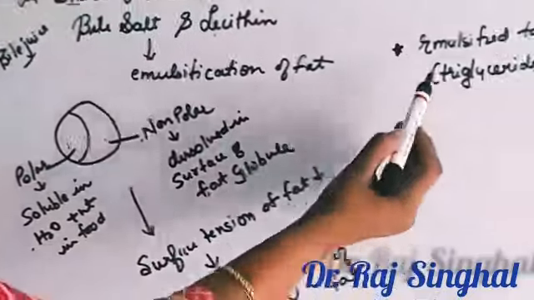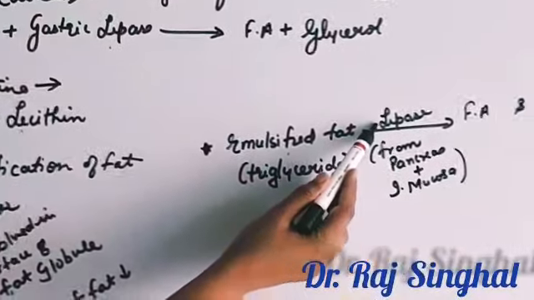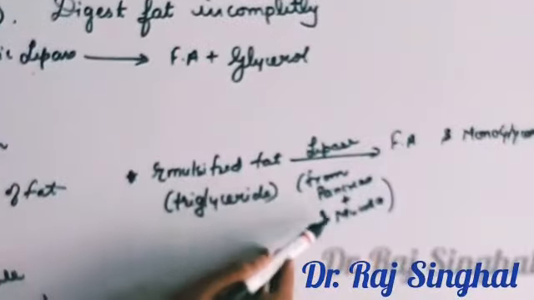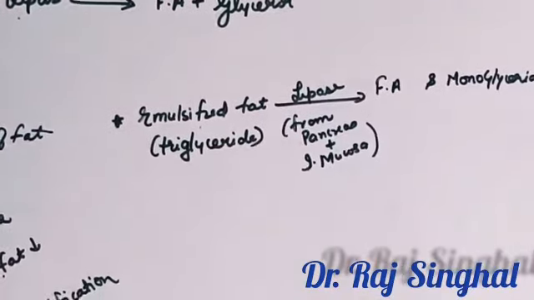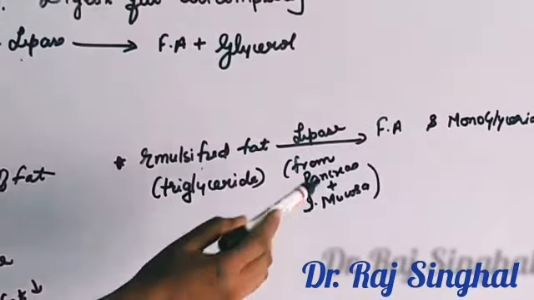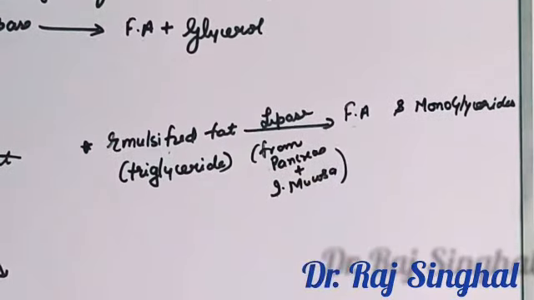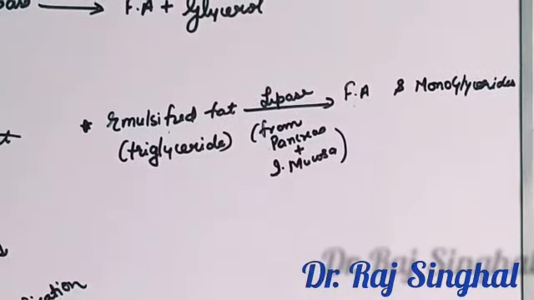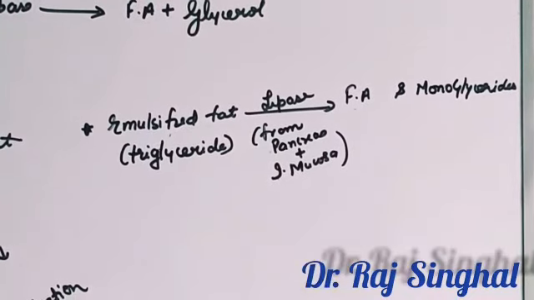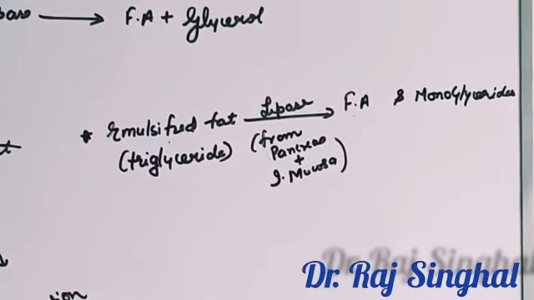Now, this emulsified fat is acted on by the lipase which is present in the pancreatic juice as well as intestinal mucosa and is converted to fatty acid and monoglyceride. In this way, complete digestion of fat occurs, which will further be absorbed by the intestinal region.